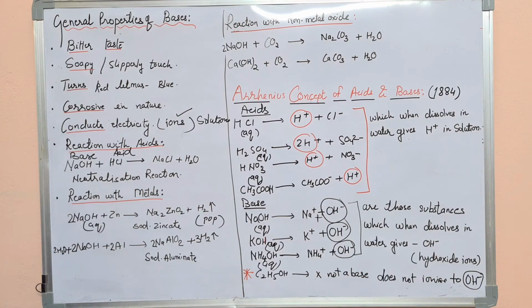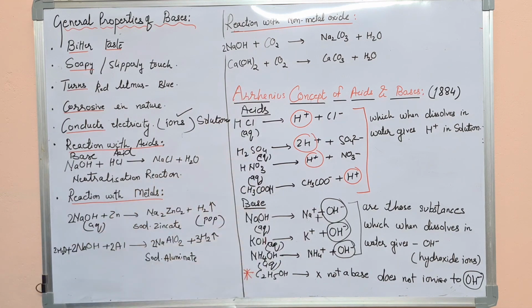But some exceptions are also there. For example, C2H5OH. In the formula it seems that OH, hydroxide, is present, but it is not a base. This is not a base. Why? Because when it is dissolved in water, it does not ionize. It does not produce OH negative. If it does not give OH negative, it means it is not a base.